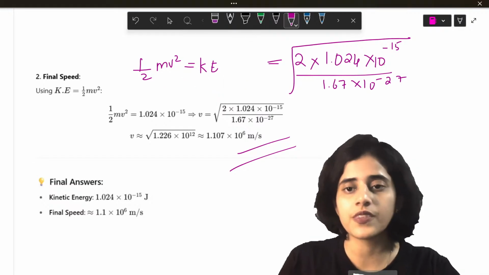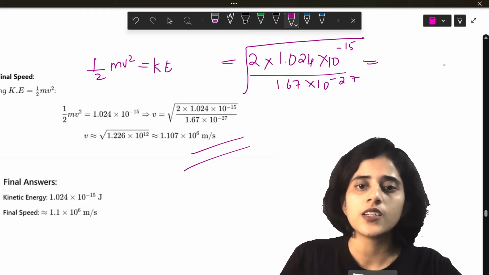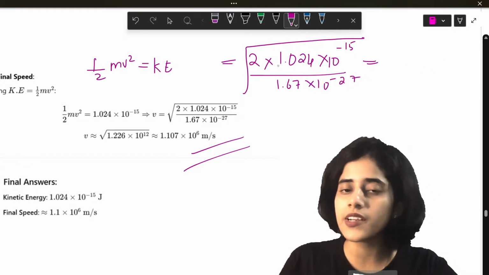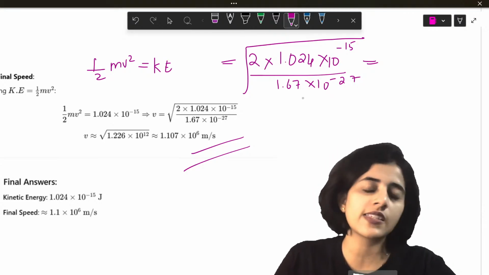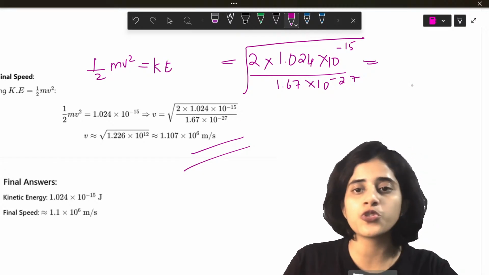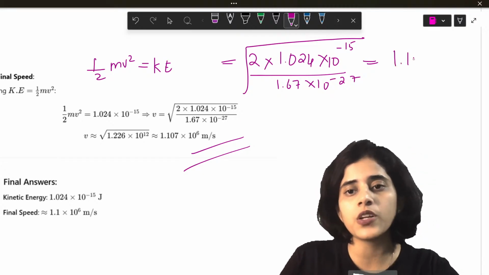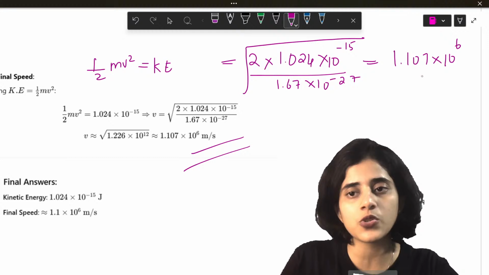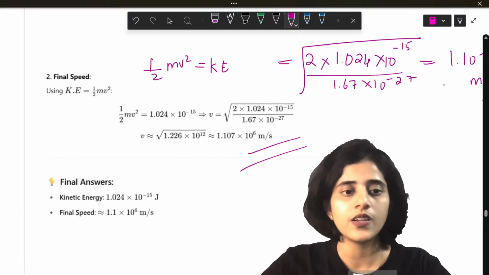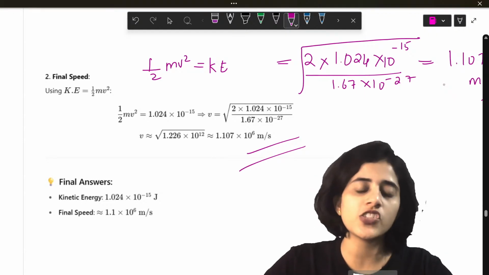So let's do the math. You can write it as 2 into 1024 by 167 and then find the square root. And then you should get 1.107 into 10 raised to 6 meters per second. So you have the kinetic energy and the speed.